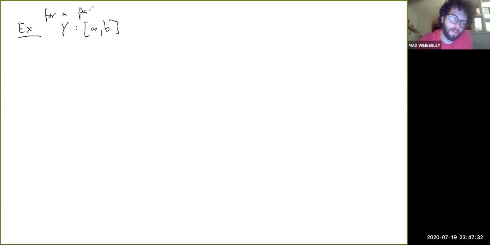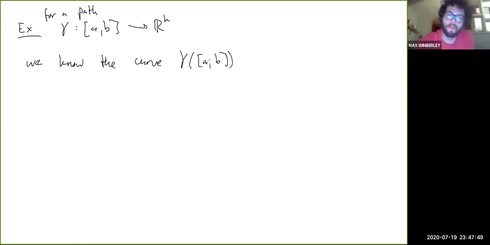One thing I'll say, which is sort of part of what they talk about in examples 4 and 5, which I'm not really going to go through: for a curve or a path in R^k, we know the image of the entire interval [a, b] under gamma is some curve in R^k.